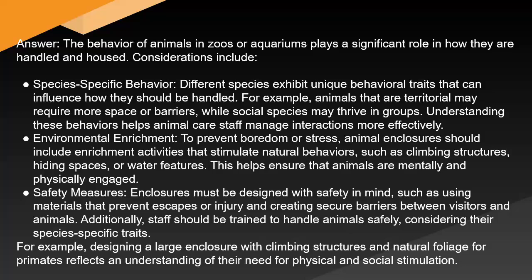For example, animals that are territorial may require more space or barriers, while social species may thrive in groups. Understanding these behaviors helps animal care staff manage interactions more effectively. Environmental enrichment: to prevent boredom or stress, animal enclosures should include enrichment activities that stimulate natural behaviors, such as climbing structures, hiding spaces, or water features. This helps ensure that animals are mentally and physically engaged.